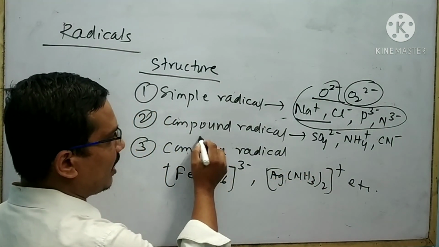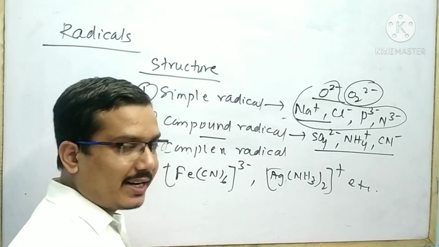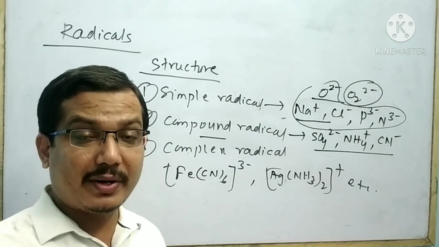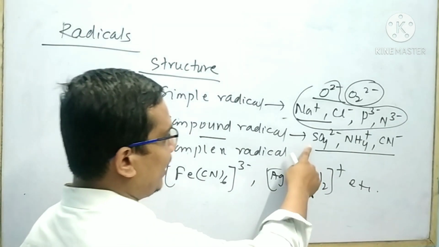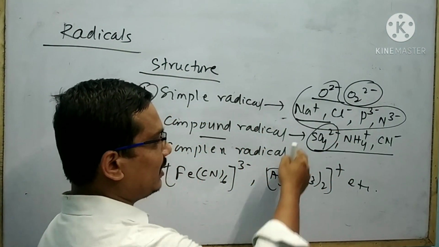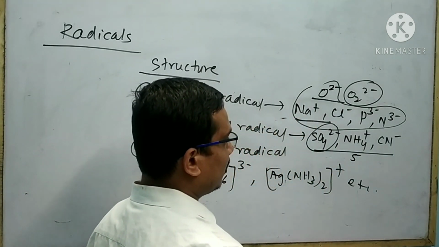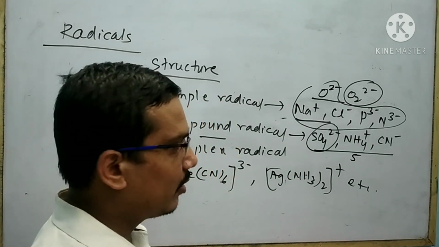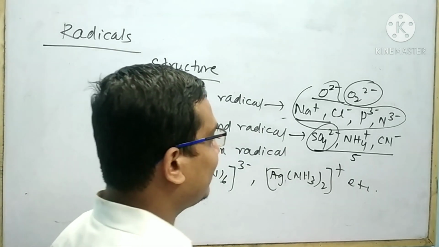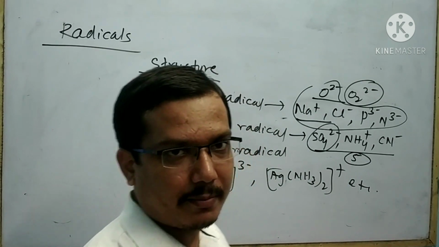Now you can think about the examples of compound radical. Compound radical is made by two or more atoms of different elements. Look at that. In case of SO4 2−, this is made by 5 atoms. One is sulfur, 4 oxygen atoms are present here, and these 5 atoms belong to different types of element.